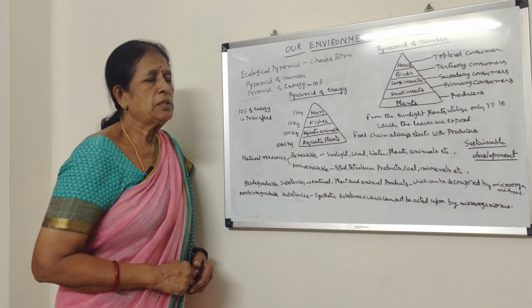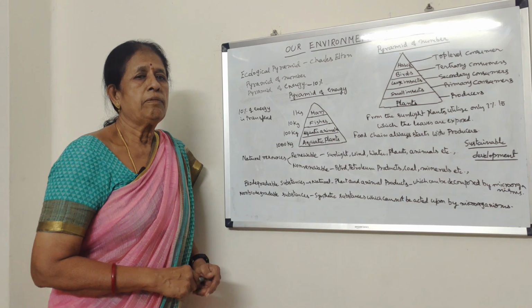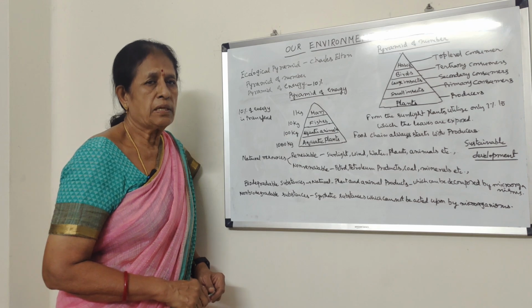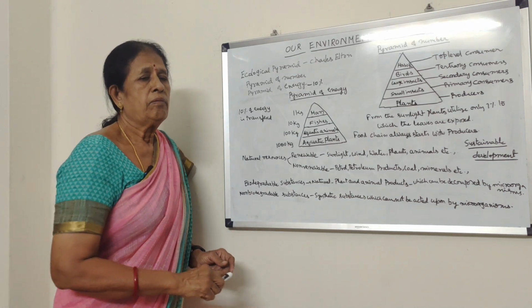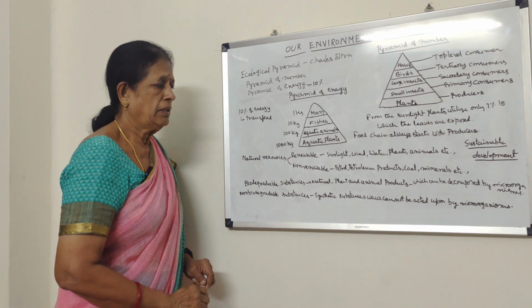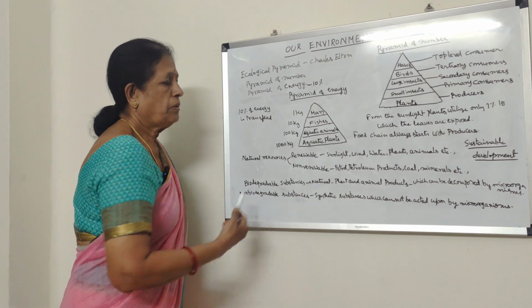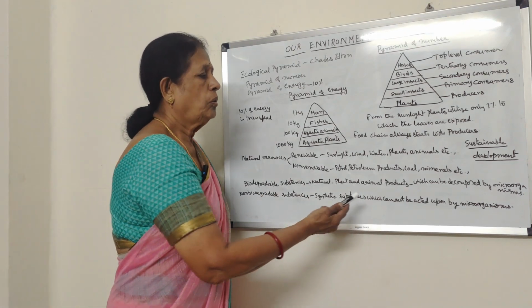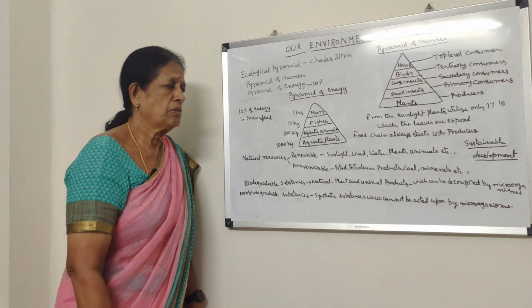And the non-renewable resources are those which can get exhausted if we use them indiscriminately. Excessive use of these resources will make the resources come to an end. So they are called non-renewable resources. So that is petrol, petroleum products, coal, minerals. So these are all non-renewable resources.